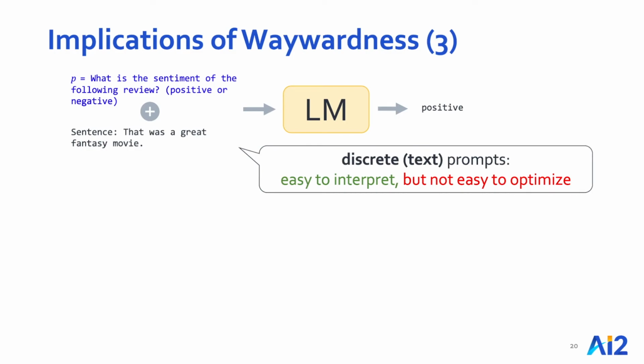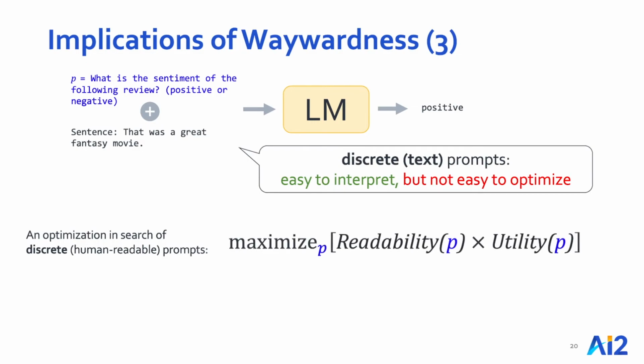And the last point that I would like to highlight is regarding discrete prompts. As I mentioned in the beginning, optimizing over discrete prompts is an open question. You may wonder, why is that the case? Turns out that our finding on continuous prompts can help us understand this difficulty. Think of your favorite continuous optimization formulation in search of discrete prompts. It may look something like this. It is an optimization problem over word distributions with two objective functions, a utility term to maximize the downstream task objective, and another objective for maximizing the fluency of the resulting text.